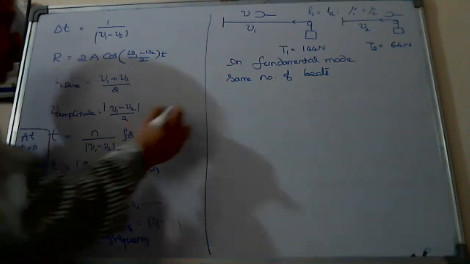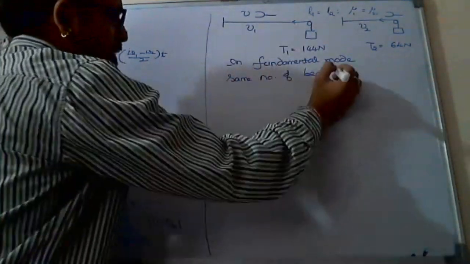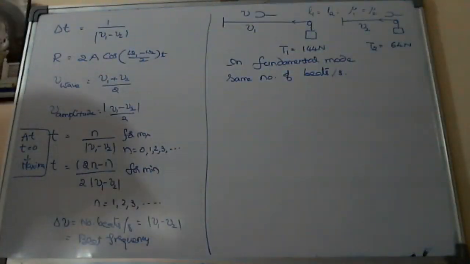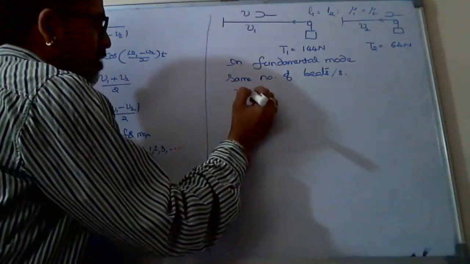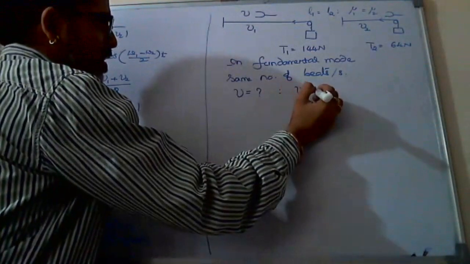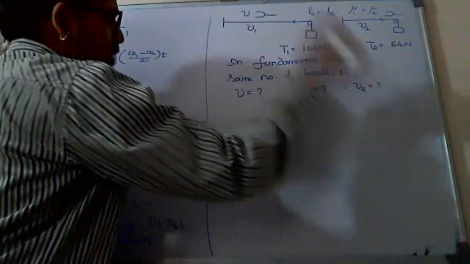In fundamental mode, both the strings are producing the same number of beats per second. Then what is the frequency of the tuning fork as well as the frequencies of the two vibrating strings in their fundamental mode?